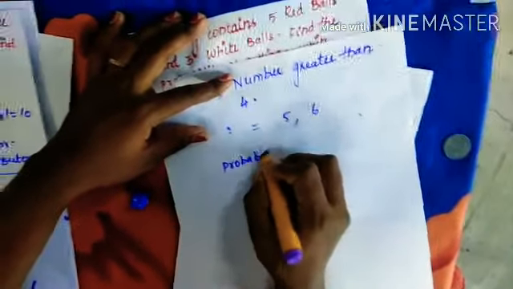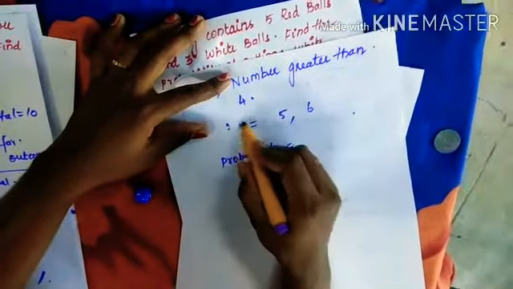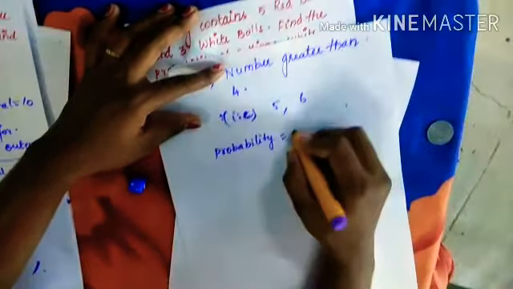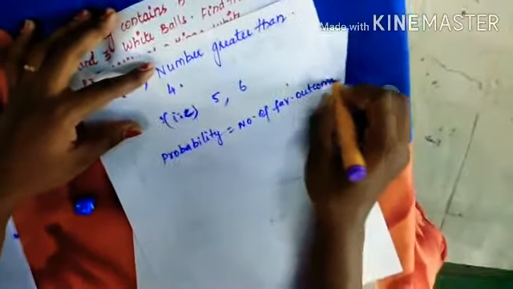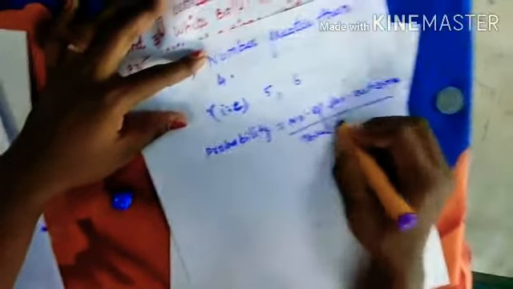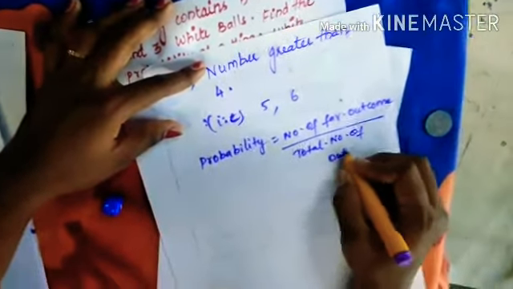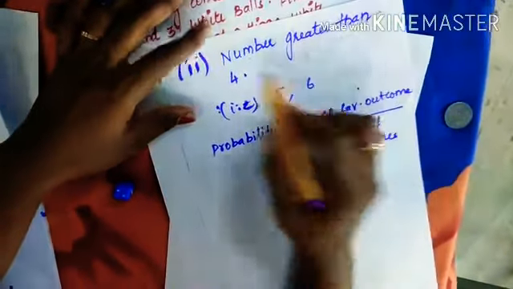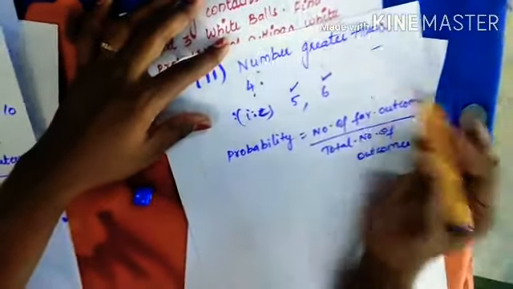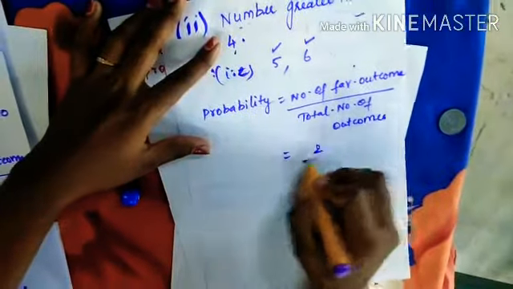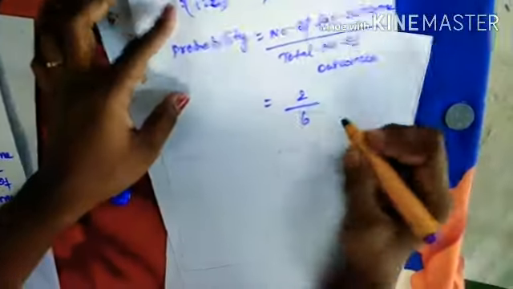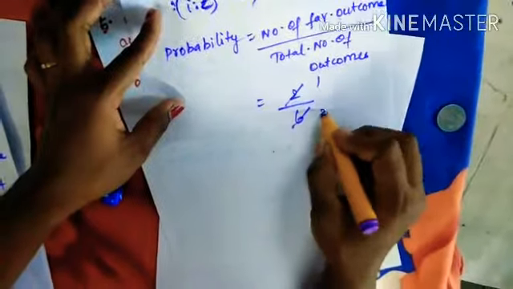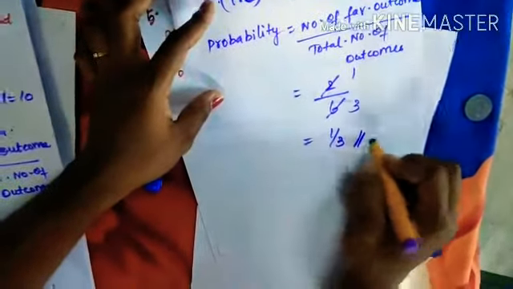So probability is equal to number of favorable outcomes divided by total number of outcomes. What is your favorable outcome here? A number greater than 4. We are having 2 numbers greater than 4. So 2 divided by total number of outcomes. How many are there? 1, 2, 3, 4, 5, 6. 6 outcomes. So 2 by 6. If you simplify, 1 2 is 2, 3 2s are 6. 1 by 3.